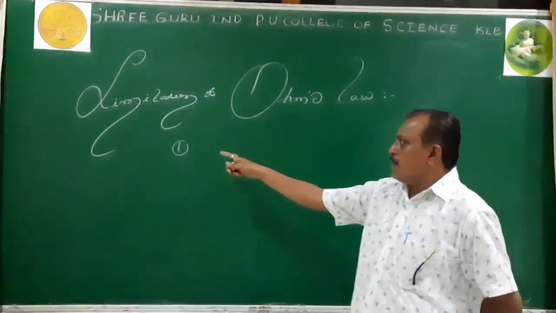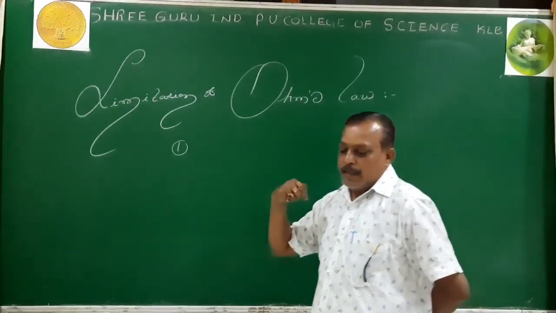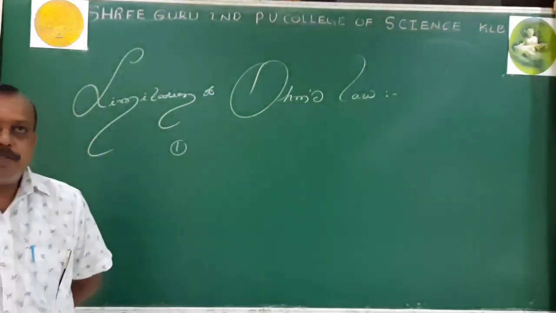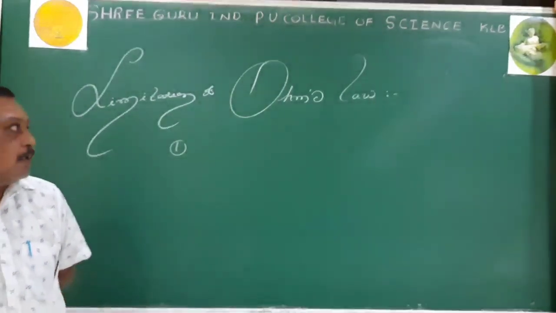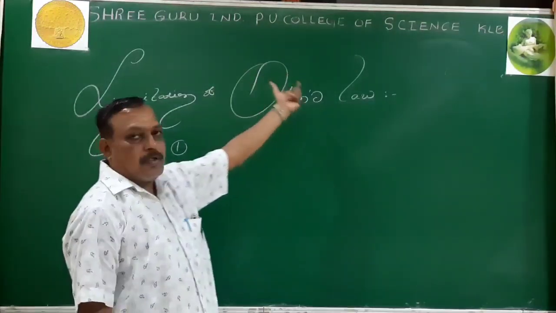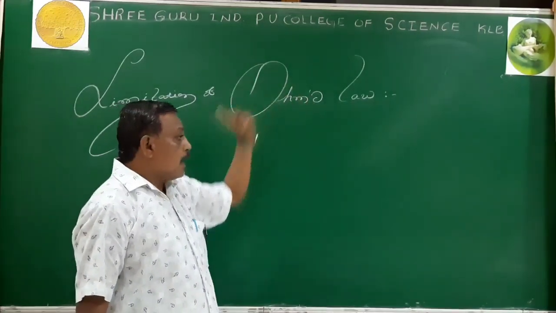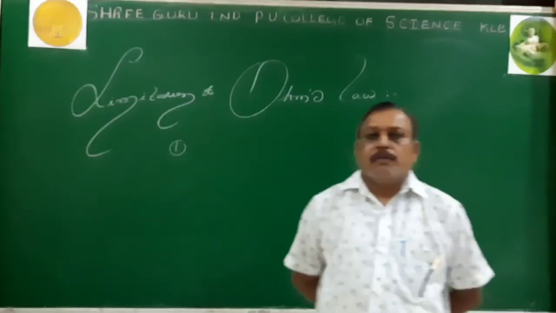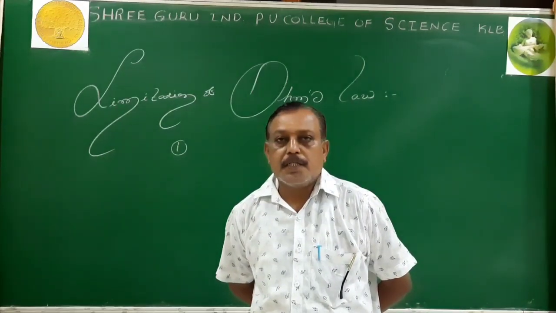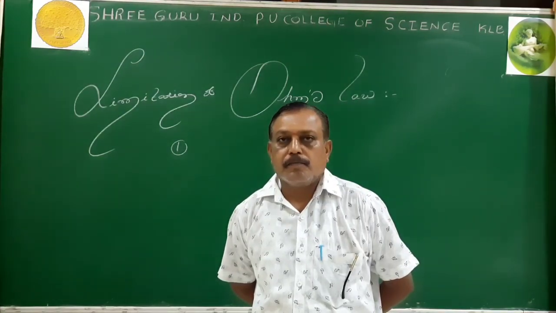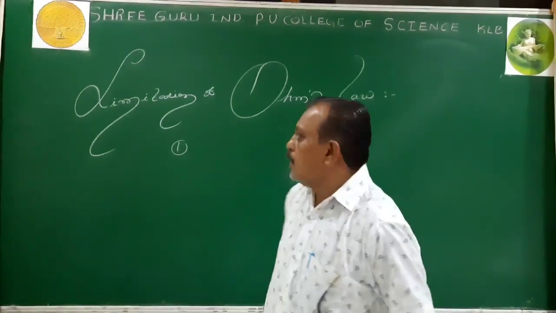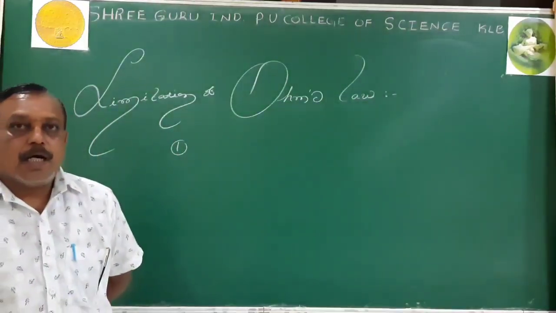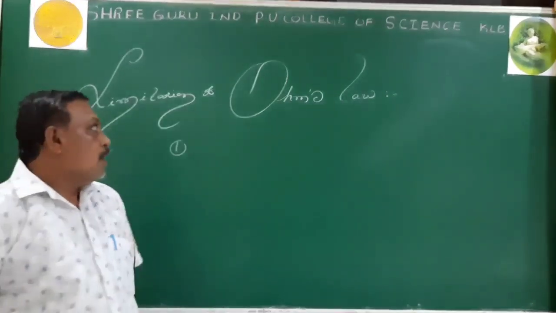The first limitation: Ohm's law is valid when the temperature is maintained constant. If the temperature is varied, then there will be no validity of Ohm's law. Second one: while dealing with Ohm's law, we use the term other physical conditions are kept constant, which belongs to the conductor. The second limitation is all the physical conditions must be kept constant. Then only Ohm's law is valid.